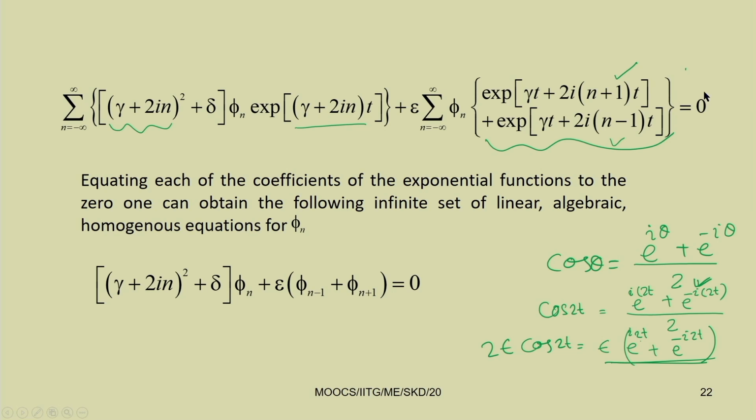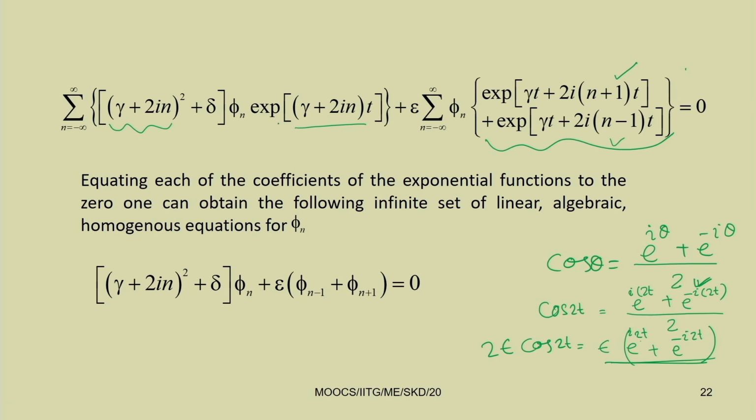So, to write down this equation, and from this equation if we collect the coefficients of the exponential function, we will have an infinite number of equations. So, the nth equation can be written in this form. You just see the coefficient of the nth equation can be written in this form, that is (gamma plus 2 i n) square plus delta. So, this is the term (gamma plus 2 i n) square plus delta into phi n.